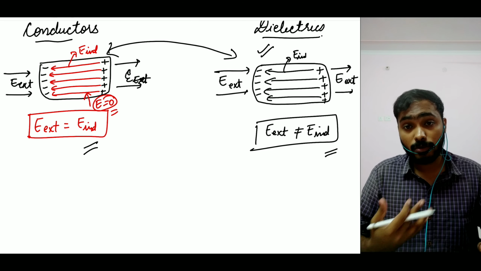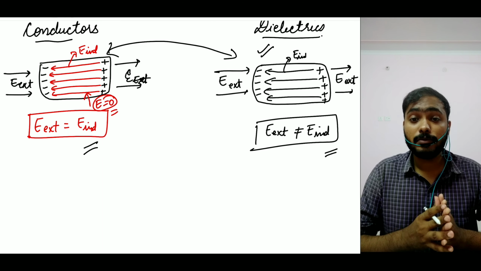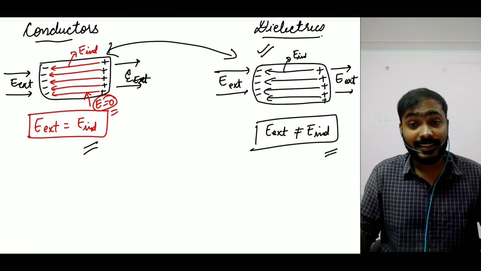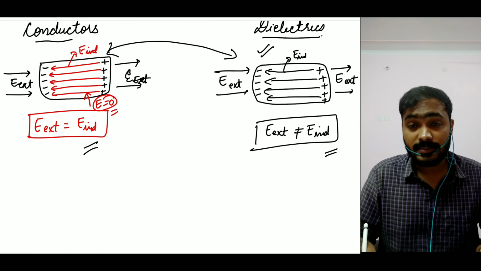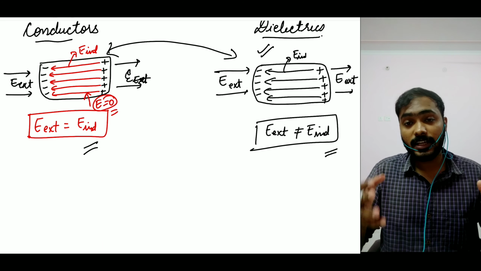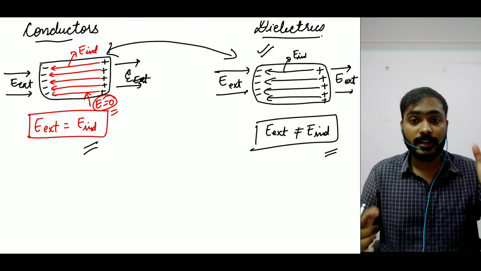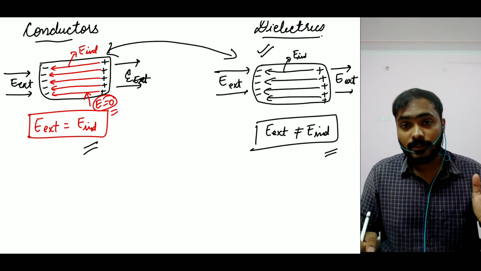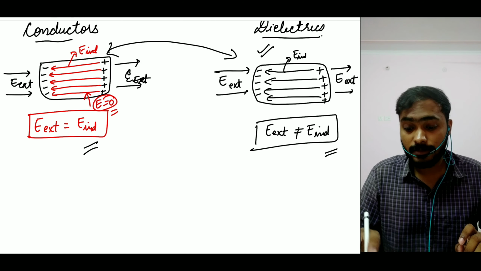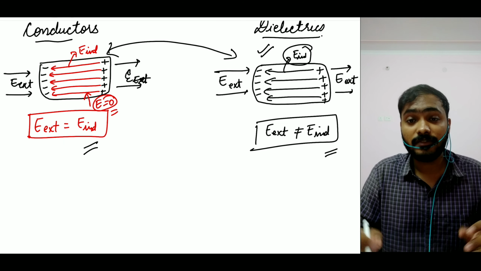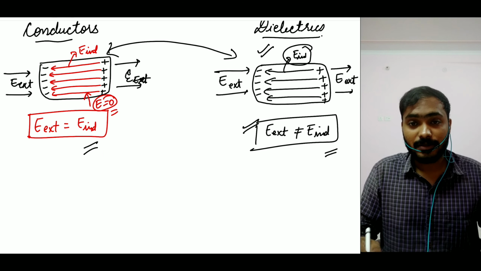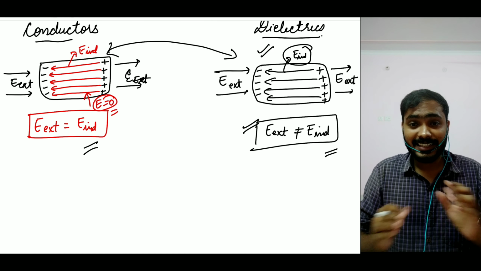And the moment you provide some external electric field, the dipoles acquire a dipole moment in the direction of your external electric field, and then all the positive and negative charges cancel each other out, and at the end on the left-hand side you will get a negative charge density, and on the right-hand side you will get a positive charge density. Because of that there is an induced electric field inside, and then you will get this story, right? I hope you guys understand that. Is that a yes or no?